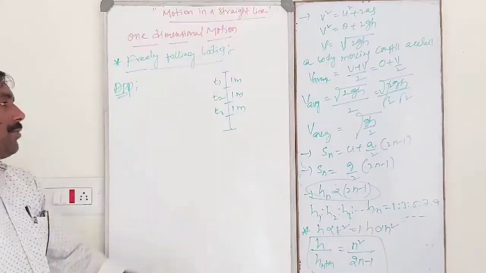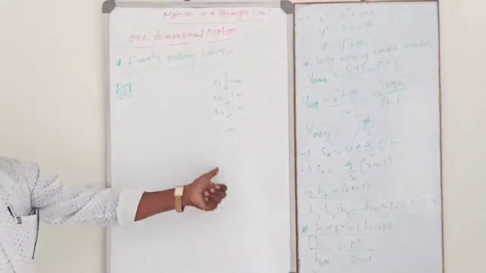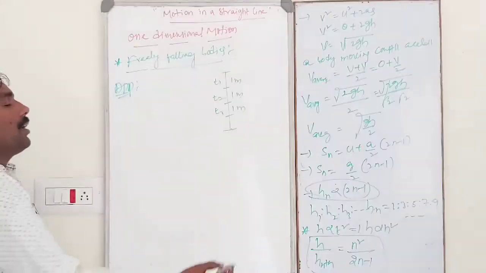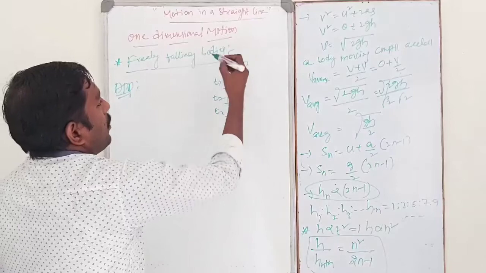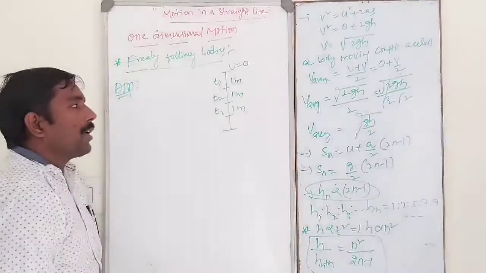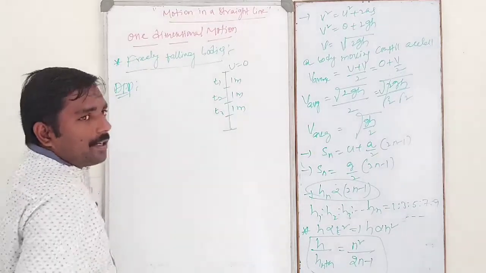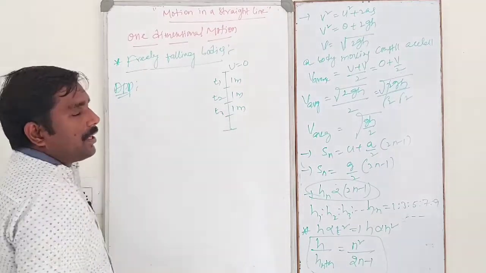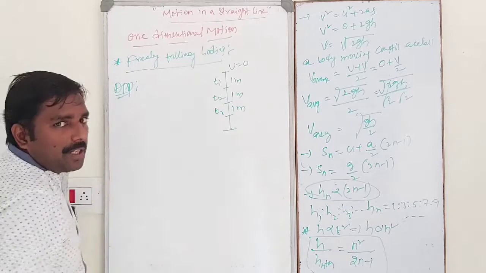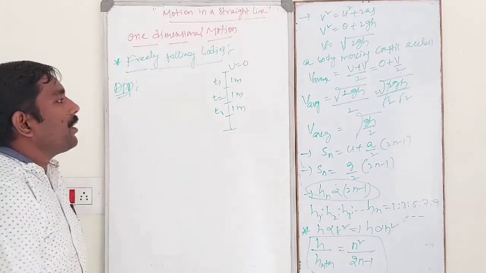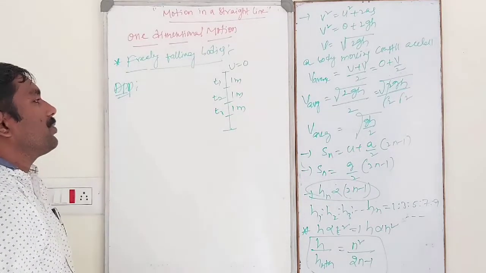So what is the relation between t1, t2, t3 and so on? The initial velocity of the body will be 0. It travels 1 meter in t1 seconds, next 1 meter in t2 seconds, next 1 meter in t3 seconds. So what is the relation between t1, t2 and t3?